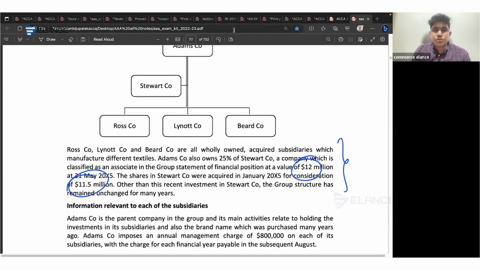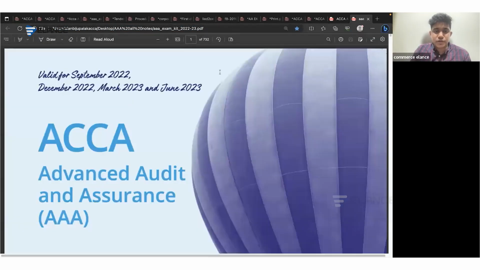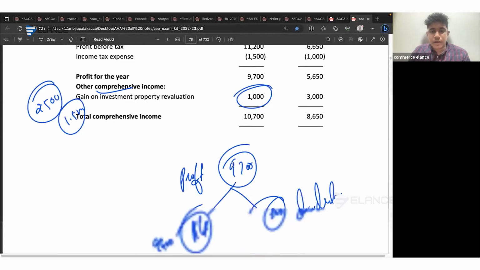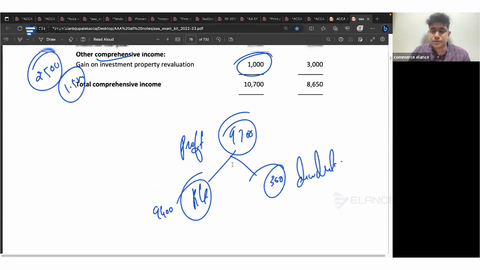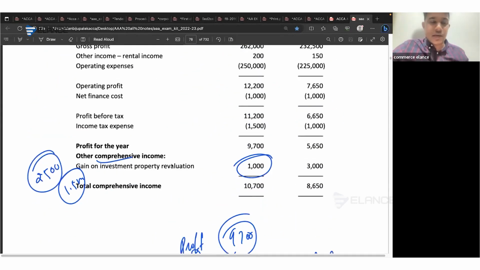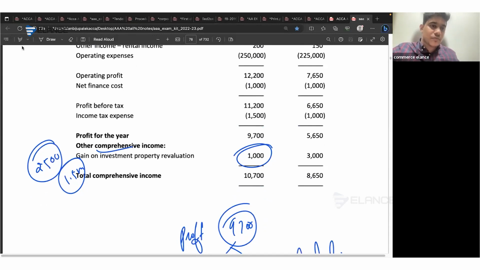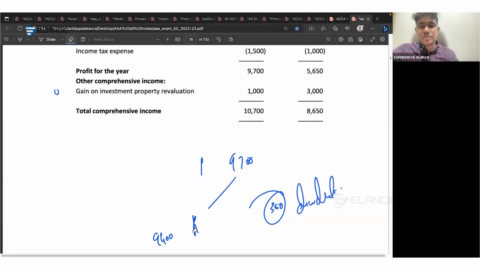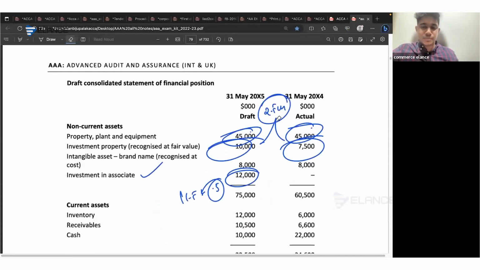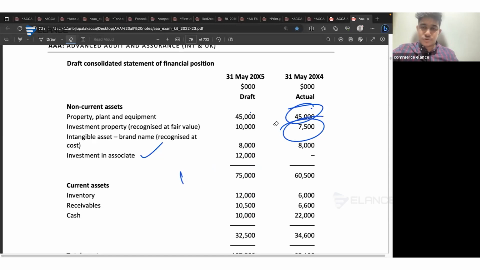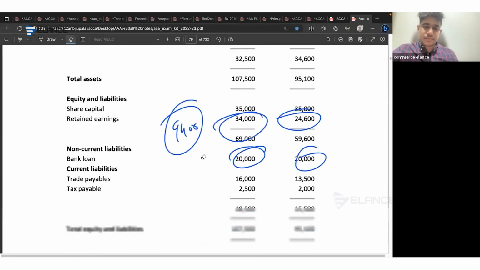First of all, as usual, you have to read the scenarios properly. And after reading the scenario, or during the time you read the scenario, you need to make sure that you are cross-checking the scenario to the financial statements that are provided along with the question as an exhibit.